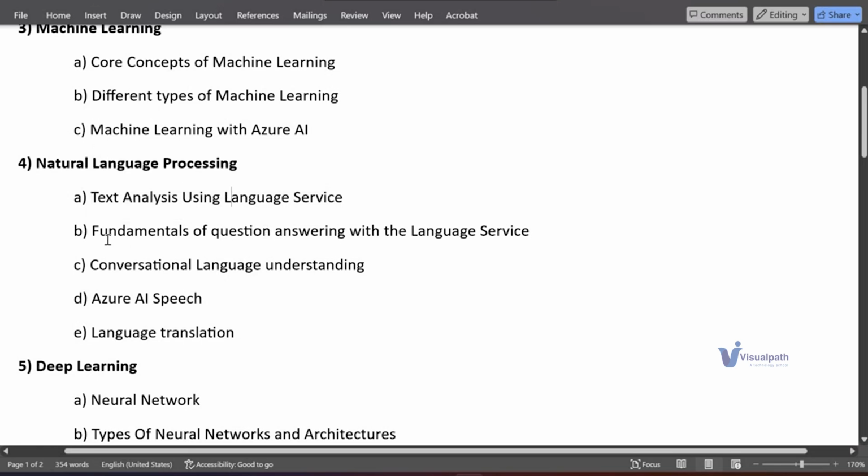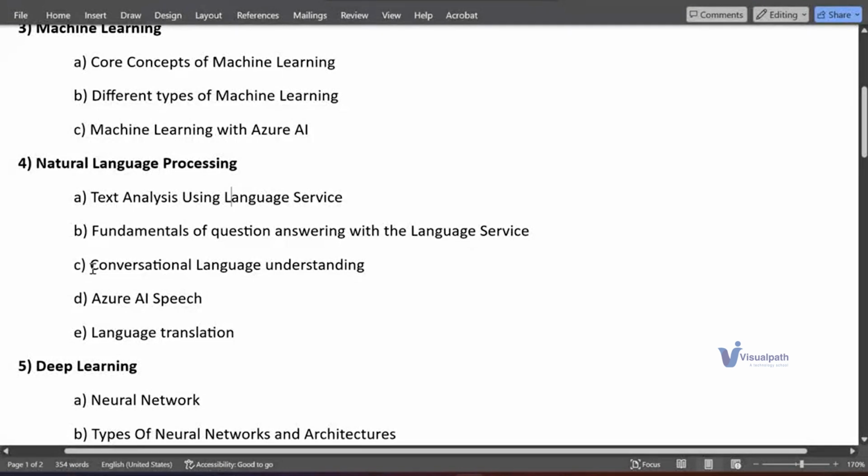And then we have fundamentals of question answering with the language service. Using the same language service, we can also build question answering systems. I'll be showing, through Azure, how to perform those things.